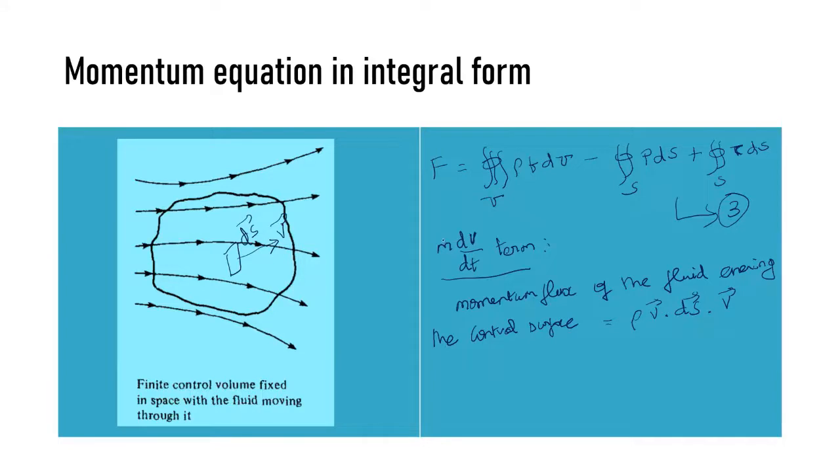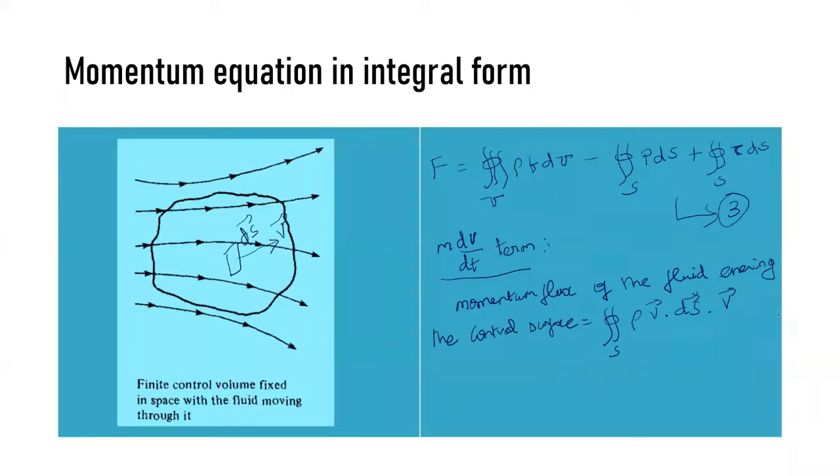Here we have m, which is mass. For that mass, I am considering the mass entering, that is rho v vector dot dS vector, times v vector. On the whole we are considering an overall control surface, so we put the surface integral over this term, since the differential is with respect to surface. So we have found the momentum flux of the fluid entering the control surface.